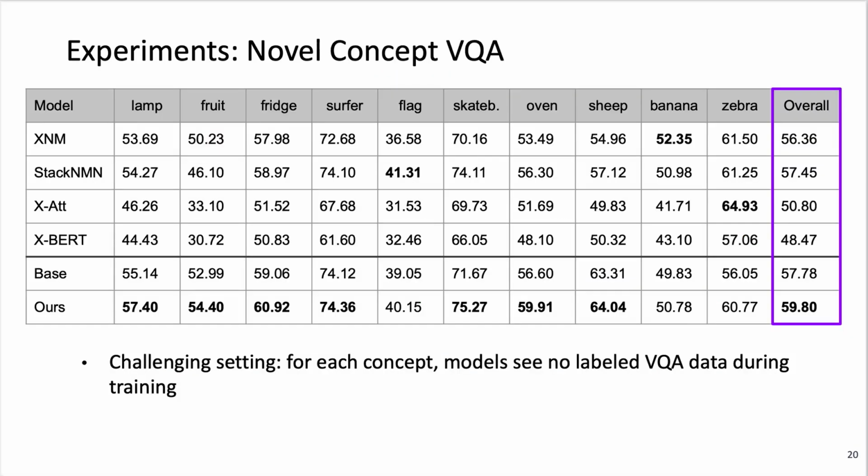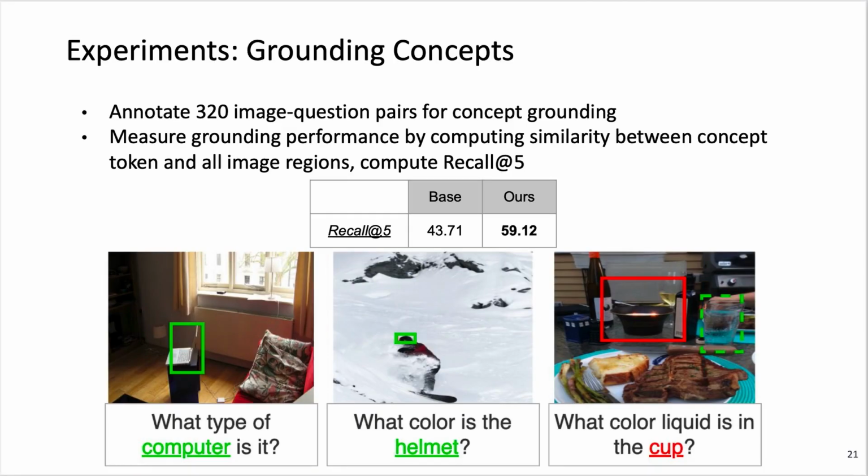As previously mentioned, we also evaluate with a more challenging setting where the models see no labeled VQA data containing a specific concept during training. Our losses consistently improve over the base model in this setting as well. We also explore the performance by asking, are we actually learning grounding? We annotate 320 image question pairs for concept grounding and compute recall at 5 by measuring the similarity between concept tokens and image regions. Quantitative and qualitative results show that our losses can markedly improve concept grounding.